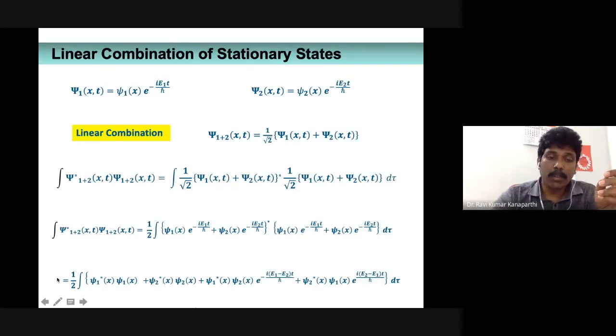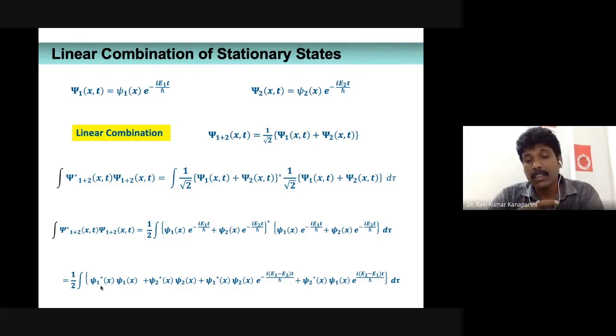Understood? So as you have seen, we tried to evaluate the probability of a linear combination, and what we found was that there are two terms which don't have any time component, but there are two other components wherein the time component is there. Therefore, it is obvious that the linear combination of two stationary states is no longer a stationary state. It is basically changing with respect to time.